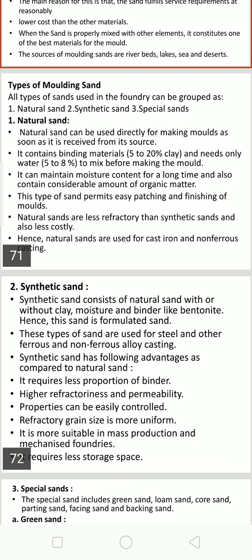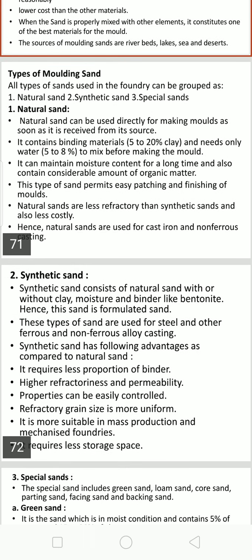This type of sand permits easy patching and finishing of the mold. It can also be repaired by using a coat, which is very useful for mold repairing at high temperature. Hence natural sands are used for cast iron and non-ferrous metals and alloys.